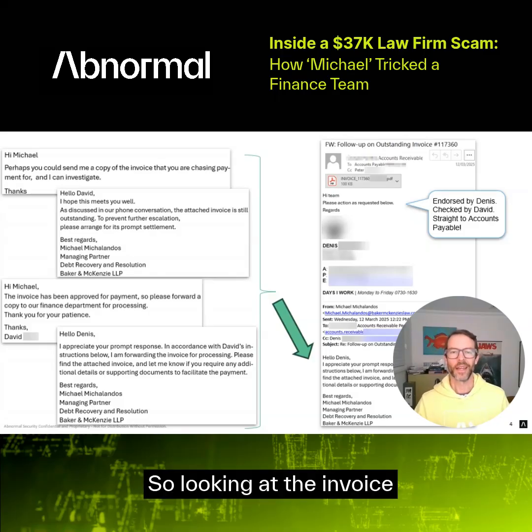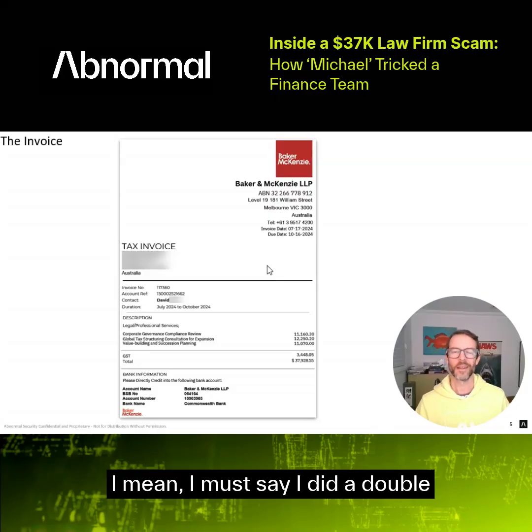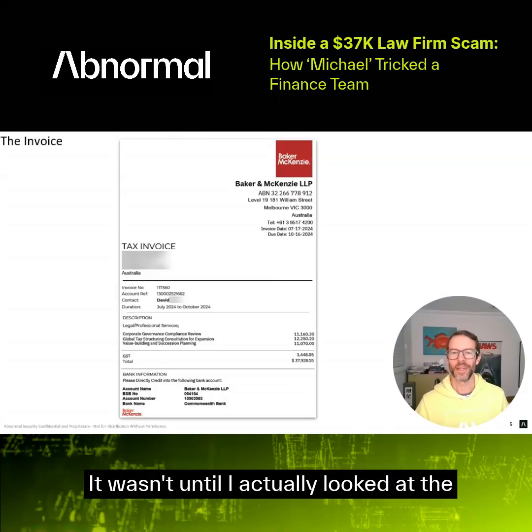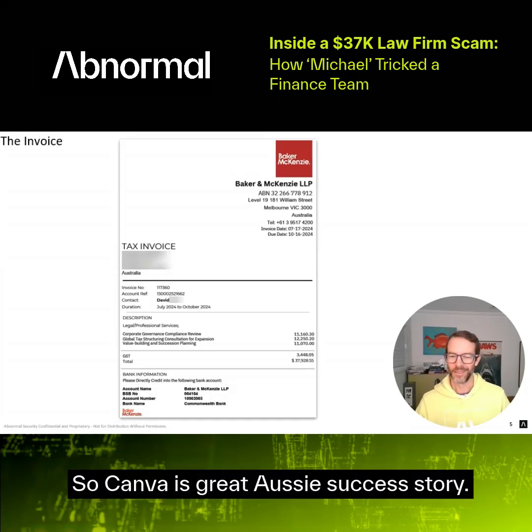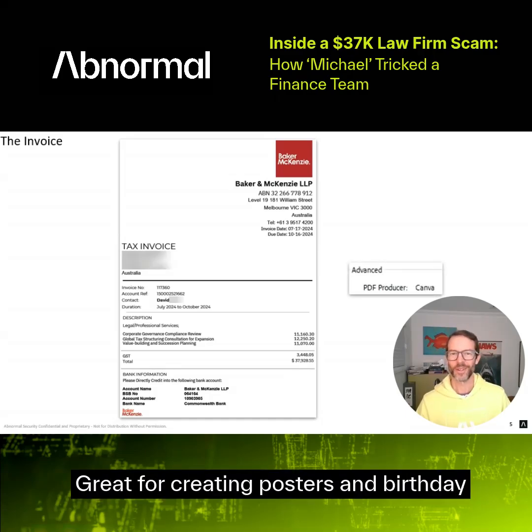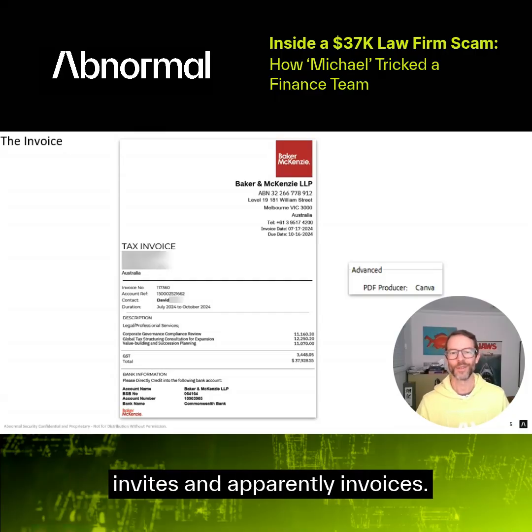So looking at the invoice itself, it's pretty good. I must say I did a double take when I first saw it, thinking, is this actually real? It wasn't until I actually looked at the author of the invoice, and it was Canva. So Canva's a great Aussie success story, great for creating posters and birthday invites, and apparently invoices.